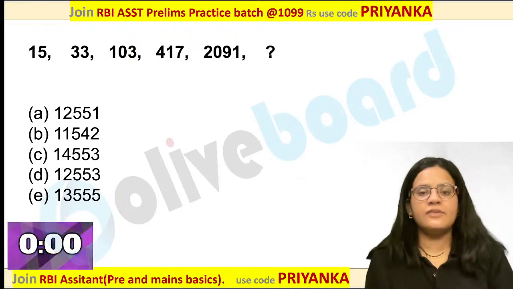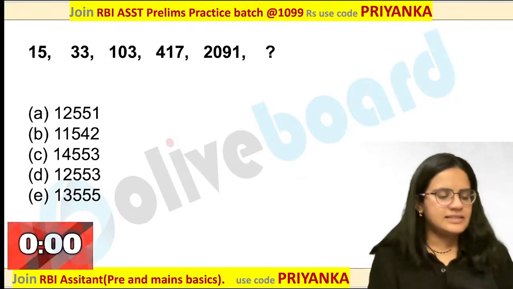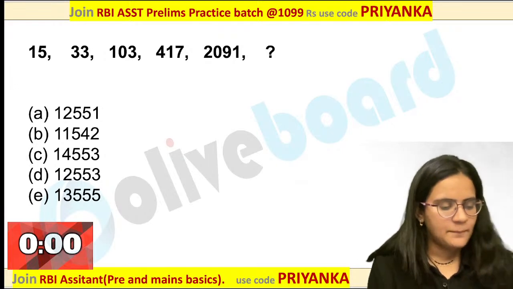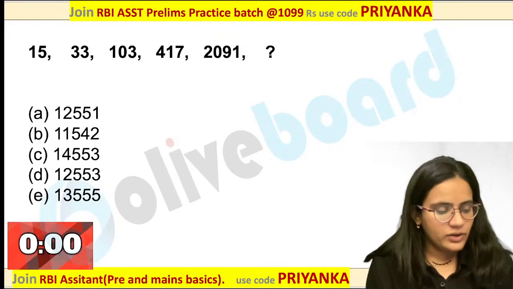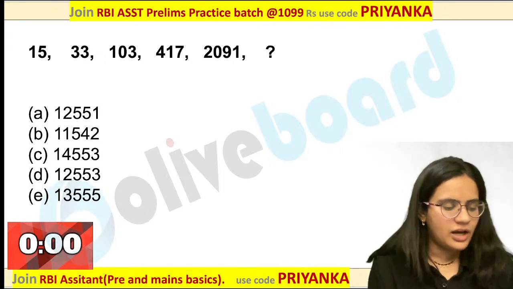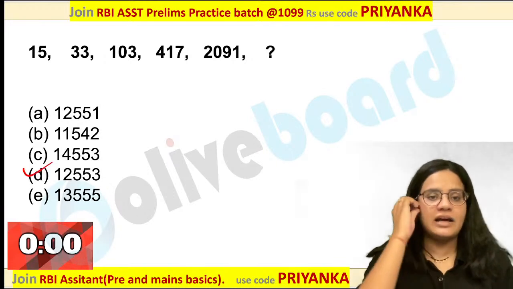Abhi is getting the first and perfect answer here. What a performance. Very good. NSR is getting it. Dhruv is getting it. 12,553 is the perfect answer over here. By looking at this series, we should have multiplication. Yes, you are perfectly correct. Anurag, you are perfectly correct with the logic. Ashu, Bisti, 12,553 is the perfect answer over here.